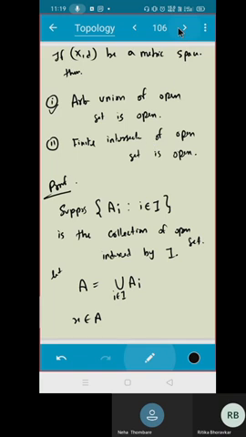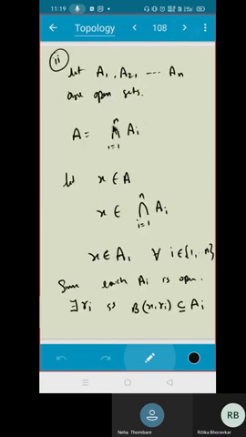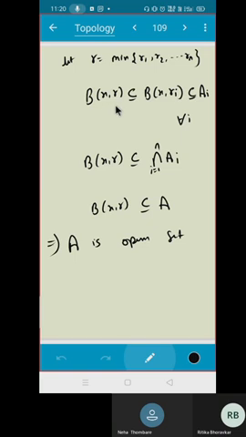Now, what about finite intersection? How will you prove it? You have finitely many sets, you are taking the intersection. Take x belongs to A. That means x belongs to the intersection of Ai, that means x belongs to Ai for all i. But each Ai is open. That means I will have ri such that B(x, ri) is contained in Ai. Is the first part clear till now? Yes, sir. What next? Minimum of ri. Yes, you have to take the minimum of ri. Very good. So that B(x, r) is contained in B(x, ri), and that's it. Good.